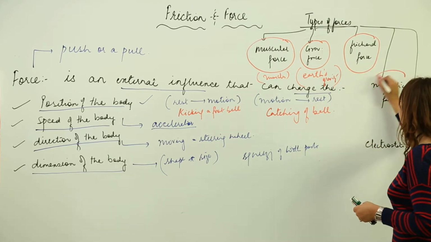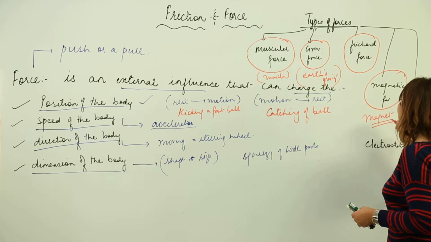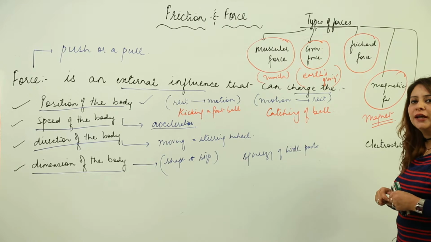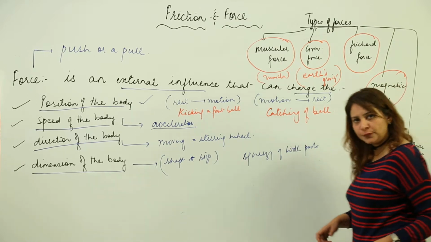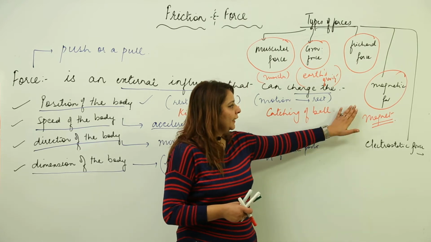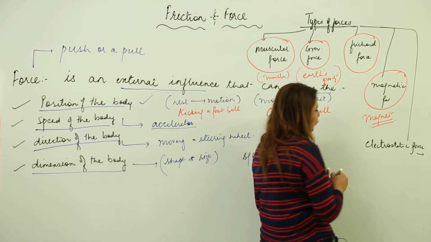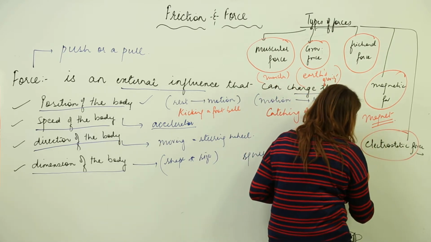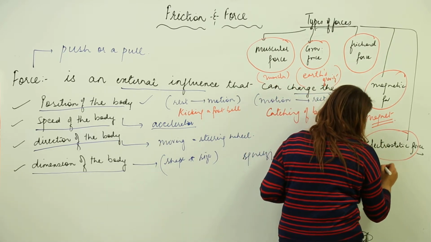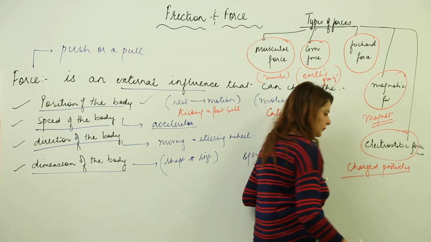Next is the magnetic force. Obviously, as you know, it is the force exerted by magnet on objects, and you know that magnet can actually attract the iron objects towards itself and certain other materials also. So magnetic force is the force exerted by magnet. Electrostatic force is the force that is exerted by charged particles.